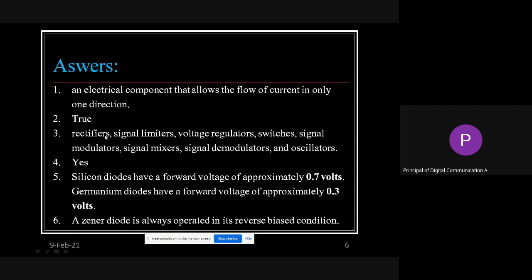It is used for the rectifier, signal limiter, voltage regulator, switch. That is the main use for the thyristor we are going to see. Signal modulator, that is also there in the thyristor. Signal mixer, that is a mixing of two signals, carrier signal and modulating signal. In that also, somewhere these diodes are being used, demodulator and oscillators.